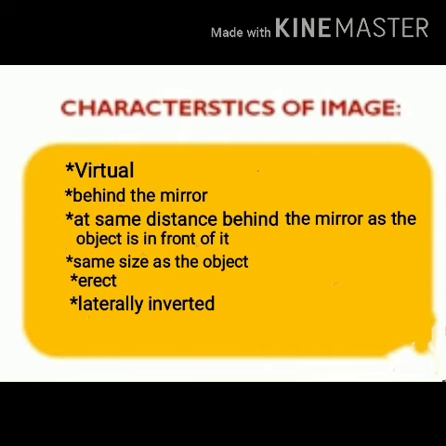Second feature of image formed by a plane mirror is that the image formed by a plane mirror is behind the mirror. Next, the image formed by a plane mirror is at the same distance behind the mirror as the object is in front of it. Means whatever distance is there between the object and plane mirror, the same distance will be there between the plane mirror and the image behind the mirror.